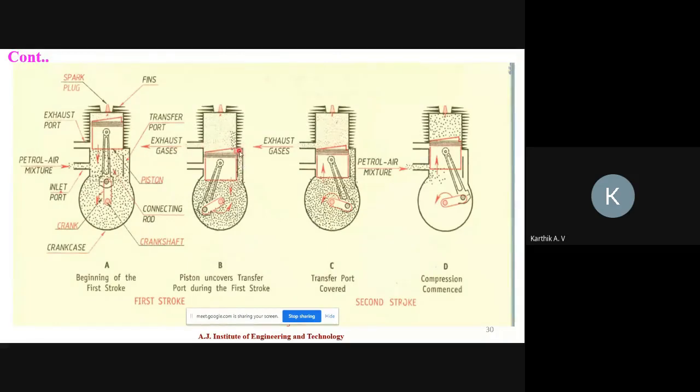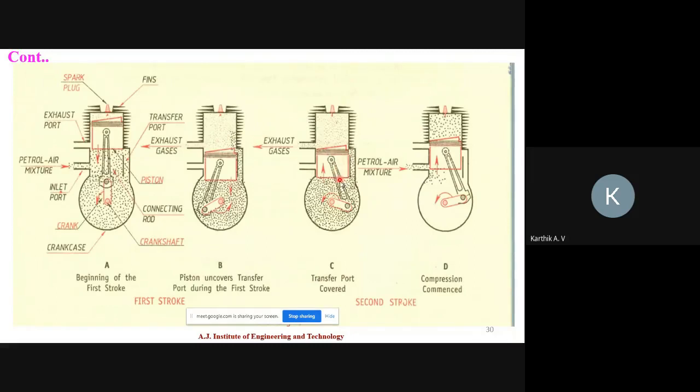But the fresh pressurized petrol plus air mixture won't go outside directly. Why? Because of density difference. Density is equal to mass by volume. The petrol plus air mixture density is higher compared to the waste gases, so the waste gases easily go outside through the exhaust port, but the fresh air plus petrol mixture won't go outside directly.